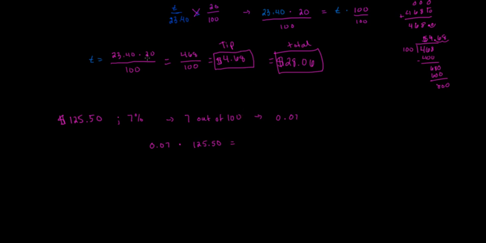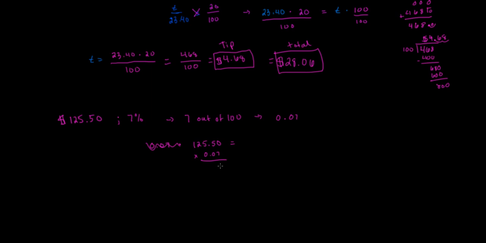The reason for that is if you look here at this piece, you've got this divided by 100. You're kind of taking out that step and making this just a little bit more streamlined. So you're dividing that 7% by 100 first, that's 7 out of 100, making it a decimal, and then just multiplying like you would before. So if we multiply 125.50 times 0.07, we're multiplying, so we can just get rid of the decimals.